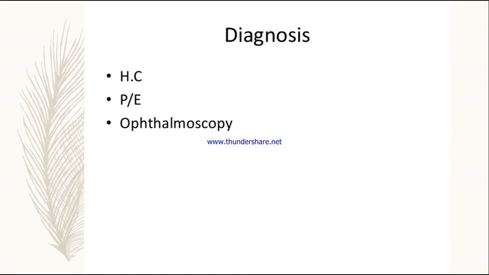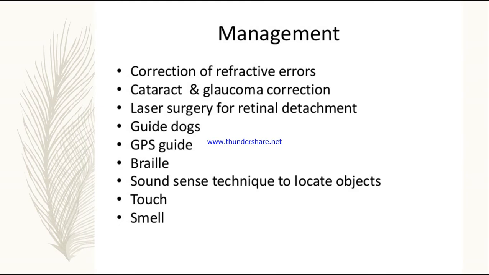Coming to the diagnosis: history collection, physical examination, and ophthalmoscopy. Coming to the management, if a patient is having refractive errors like we've learned, myopia, hypermetropia, presbyopia, then we have to correct the refractive errors by giving them eyeglasses or contact lenses. Next, cataract and glaucoma correction. If the patient is having cataract or glaucoma, then you will try to manage the disease condition. Laser surgery for retinal detachment can be done.